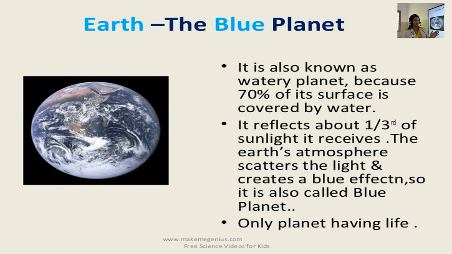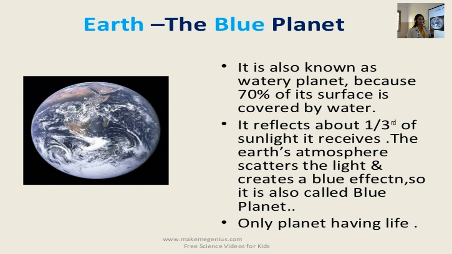It reflects about one-third of the sunlight it receives. The Earth's atmosphere scatters the light and creates a blue effect, so it is called a blue planet.